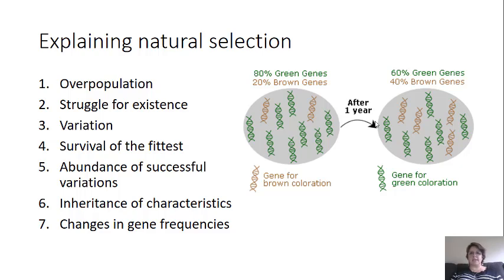And the peppered moth is a really good example of that. Here you have genes for green color and genes for brown color. At first, you have way more of the population with the genes for green. But then you have a decrease in that, and you start to see more of the brown genes. So we saw that with the peppered moth.